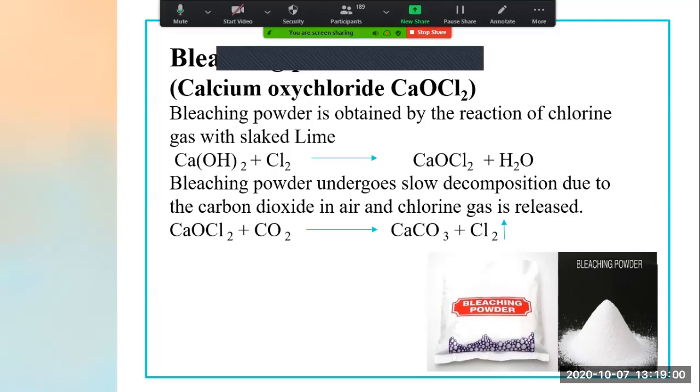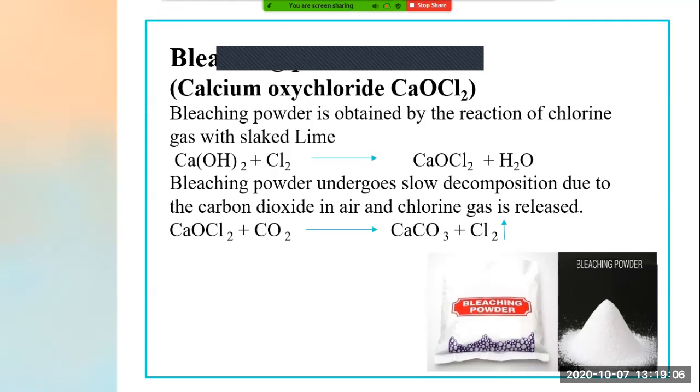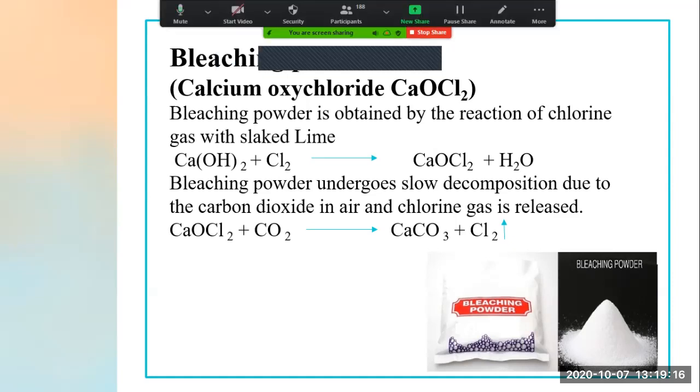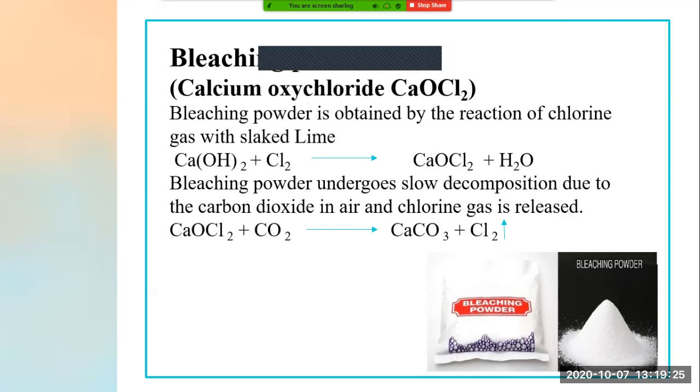Now we will see how we can get this bleaching powder. Bleaching powder is obtained by the reaction of chlorine gas with slaked lime. Slaked lime, in our day-to-day language we call this chuna. That slaked lime is nothing but Ca(OH)2.